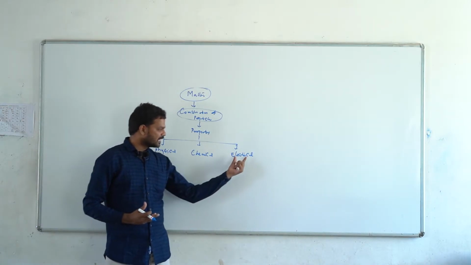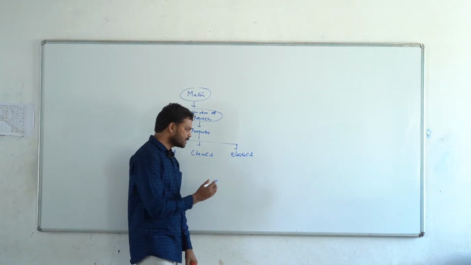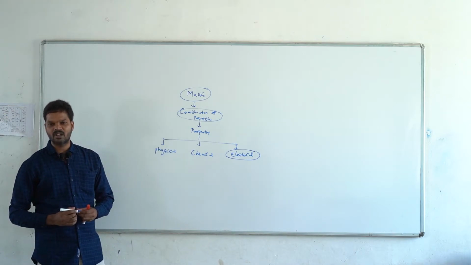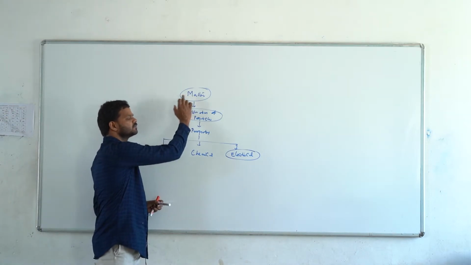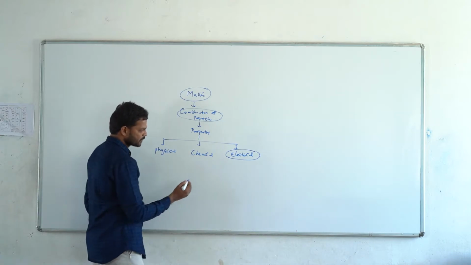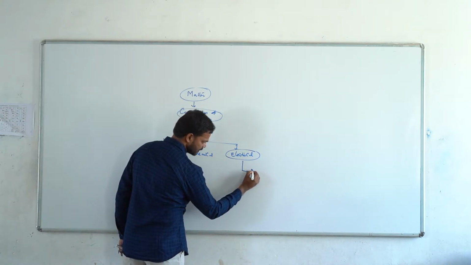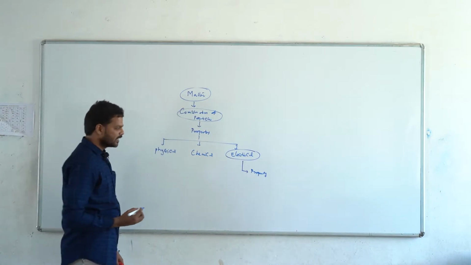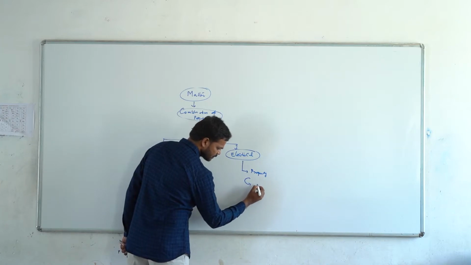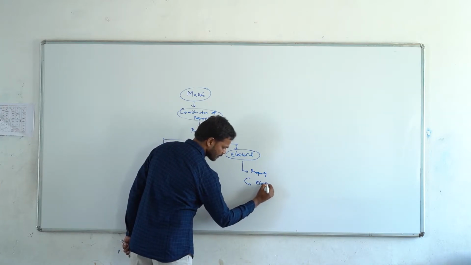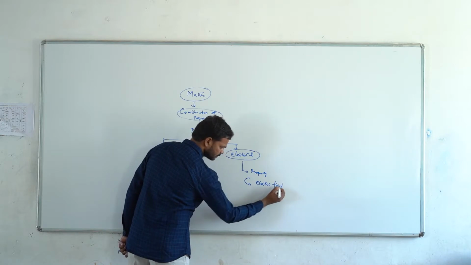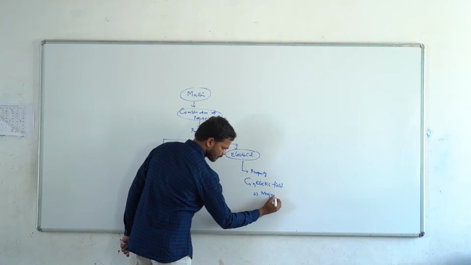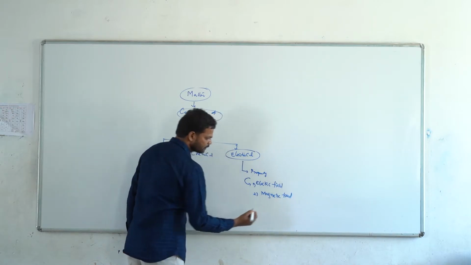That is the electrical property. So what is meant by electrical? The electrical property is one of the properties of the matter. What property of the matter? It is the property which associates an electric field and a magnetic field.